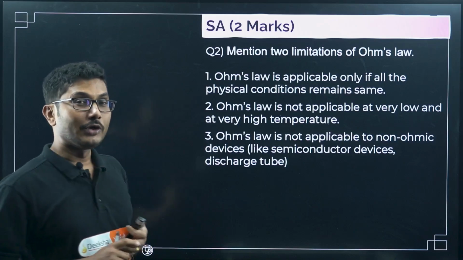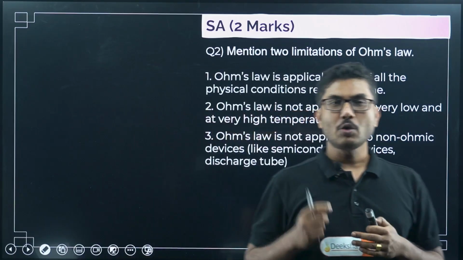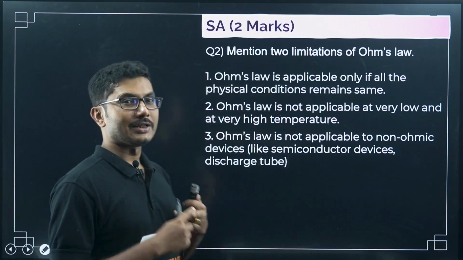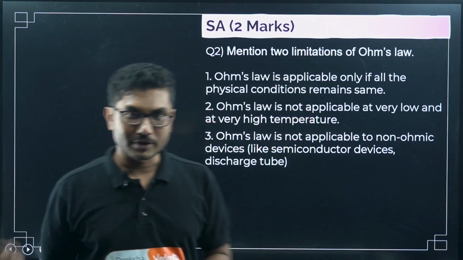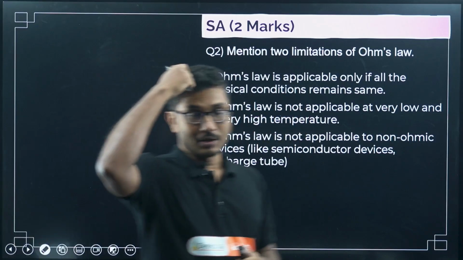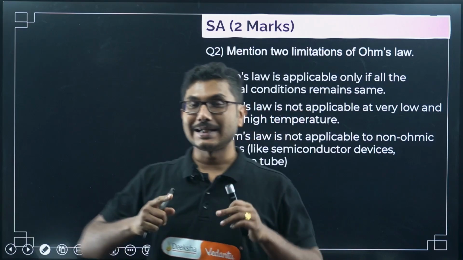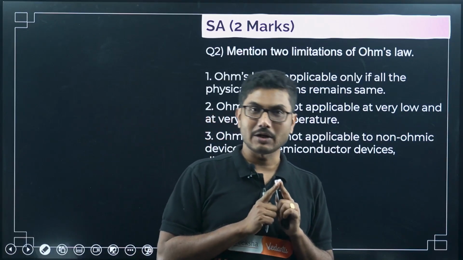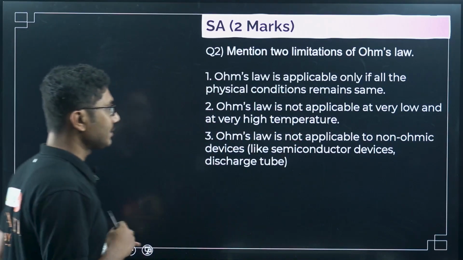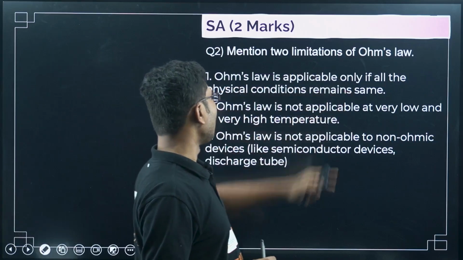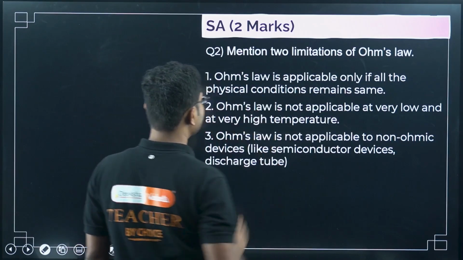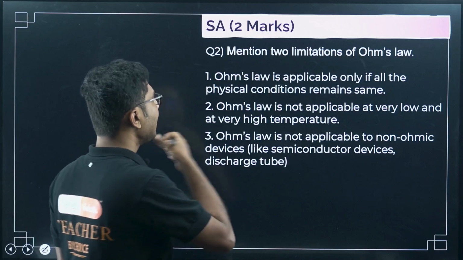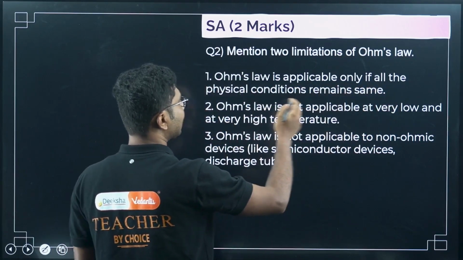First of all, you need to remember Ohm's law. Ohm's law states that if temperature and other physical conditions remain same, then V is proportional to I. So that was the Ohm's law statement. So what are the conditions that should remain constant? First of all, temperature and other physical conditions. If all the physical conditions remain same, then only Ohm's law is applicable. If any of the physical conditions changes, then Ohm's law is not applicable.